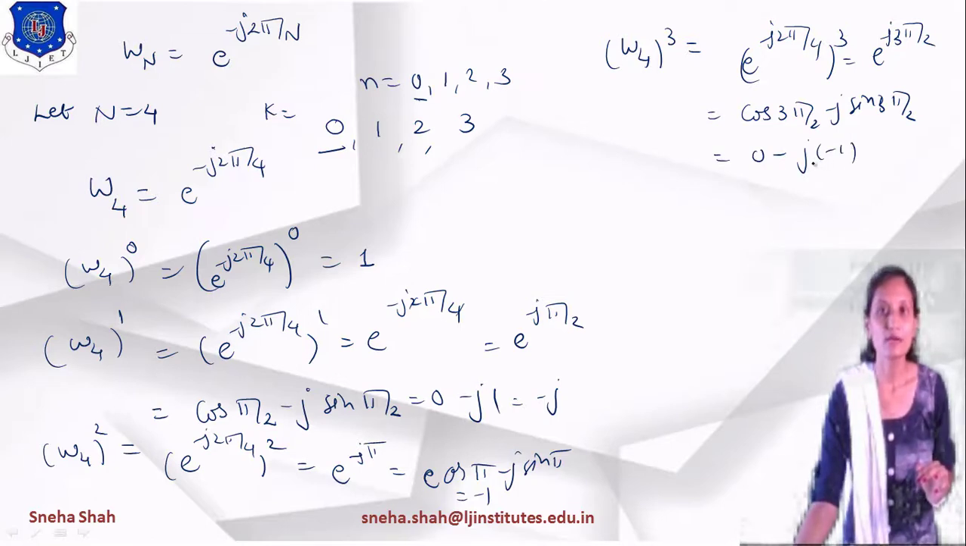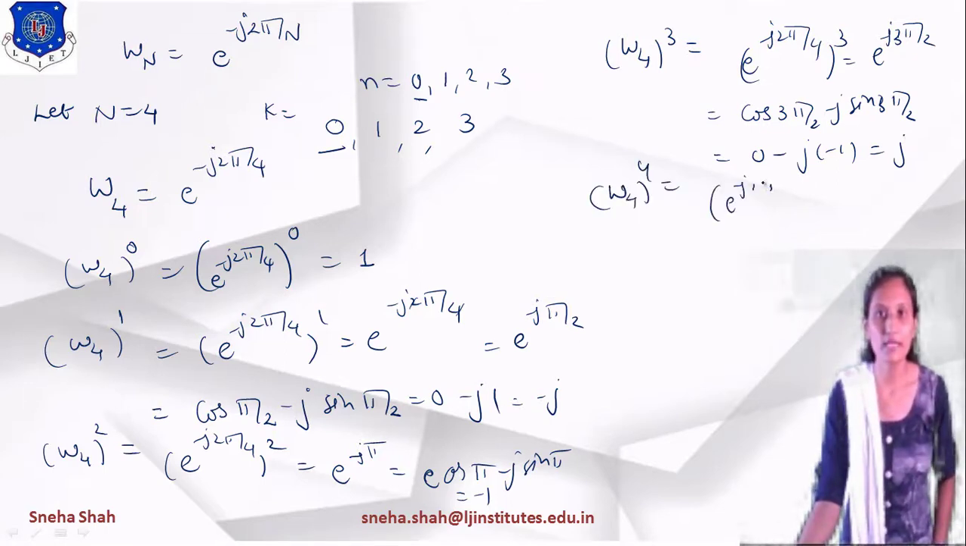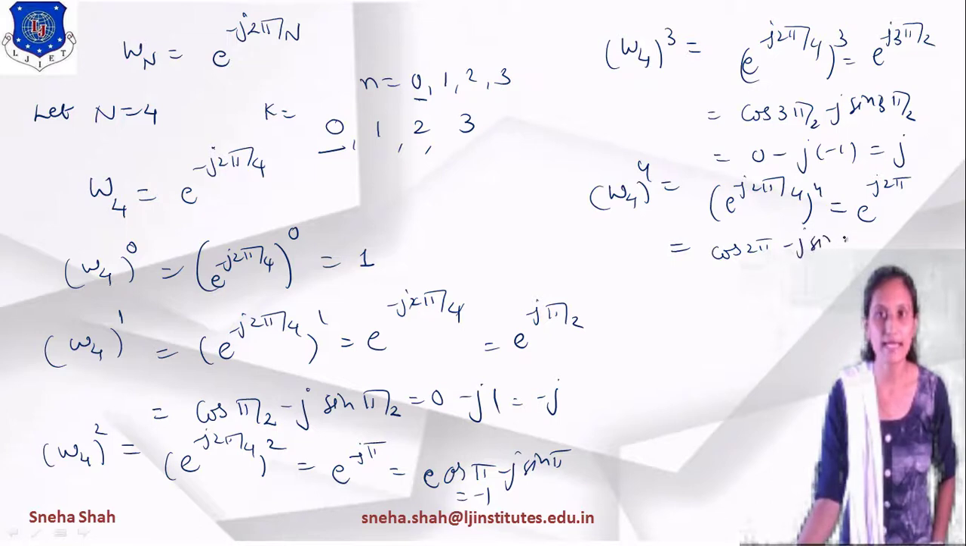So you can find out the value of this equals to minus j, right? Now same way, if I am finding W4 raised to 4, then what will be the value? e raised to minus j 2 pi by 4, raised to 4. The 4 will be cancelled out, so the term will be e raised to minus j 2 pi. Now if I am simplifying this term, then the value equals to cos 2 pi minus j sin 2 pi.